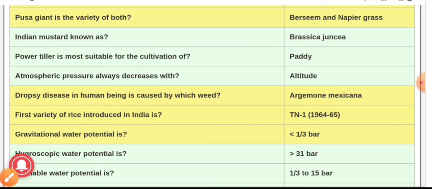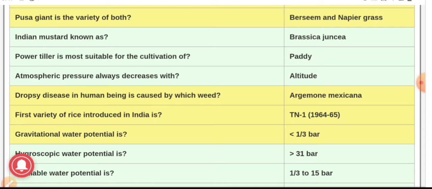Next question, dropsy disease in human beings is caused by which weed? And the answer is Argemone mexicana. This is the weed through which dropsy disease occurs. Basically, dropsy disease occurs when Argemone mexicana seeds get mixed with mustard seed and cause death and blindness in human beings. And the dropsy tragedy occurred in Delhi in the year 1988.